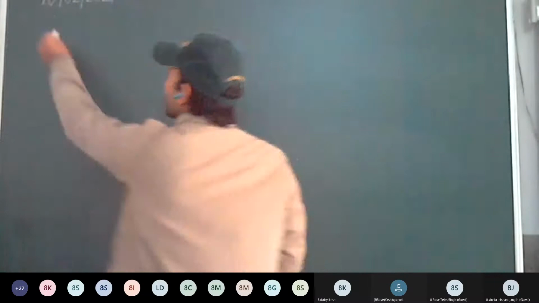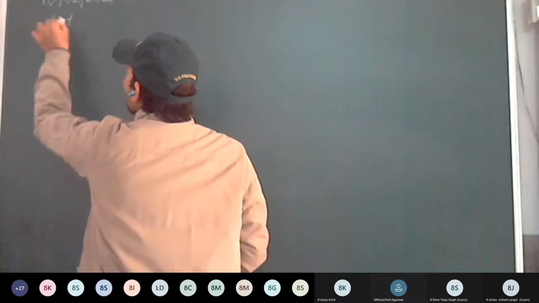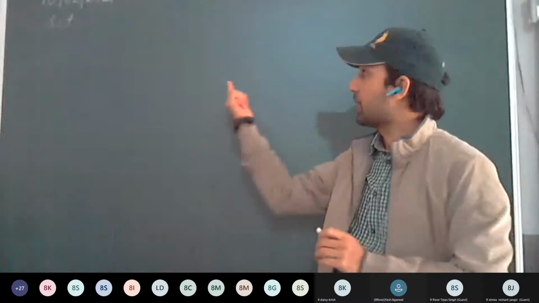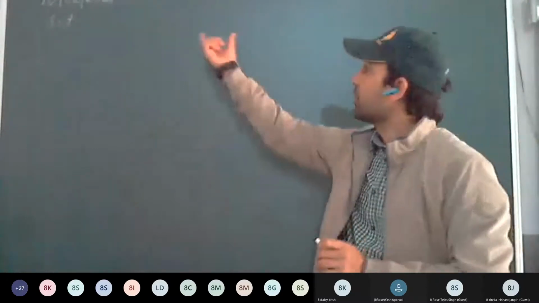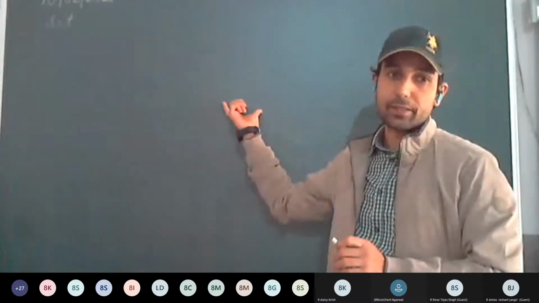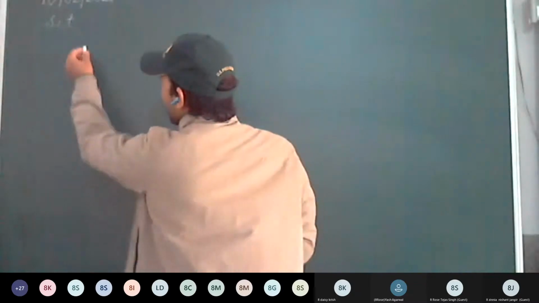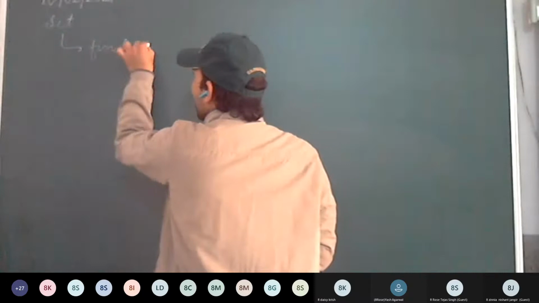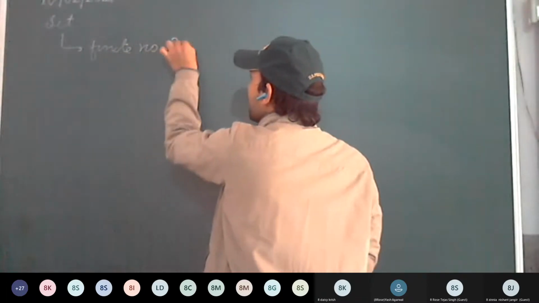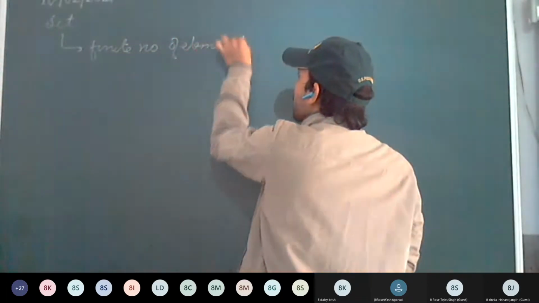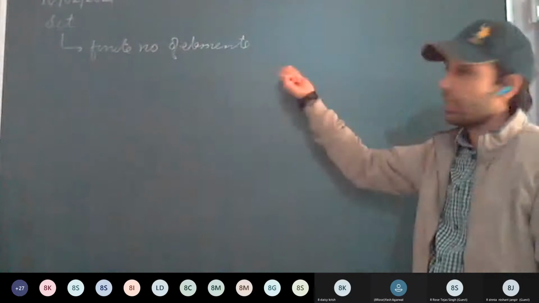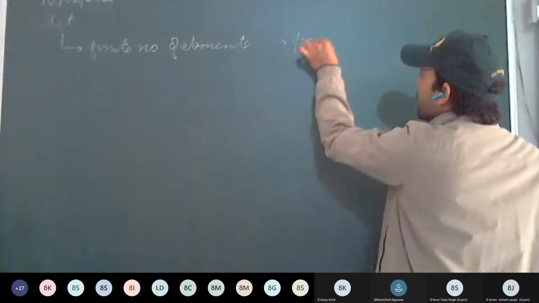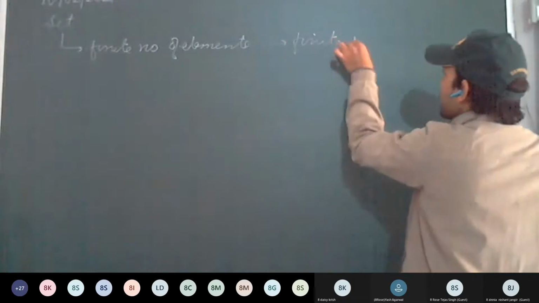Okay, so we were discussing sets. A set is a group or a collection of well-defined objects, and we call these well-defined objects elements. Now a set can have a finite number of elements. If it has a finite number of elements, then such a set is called a finite set.